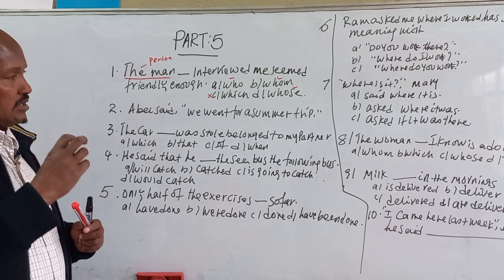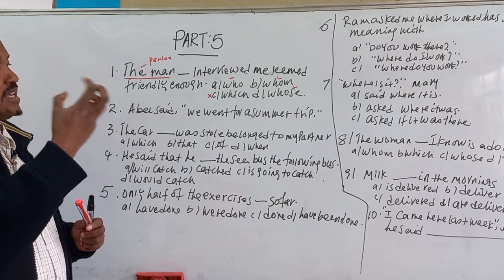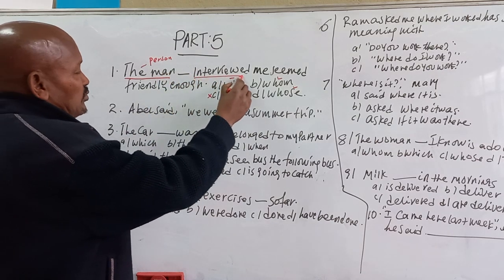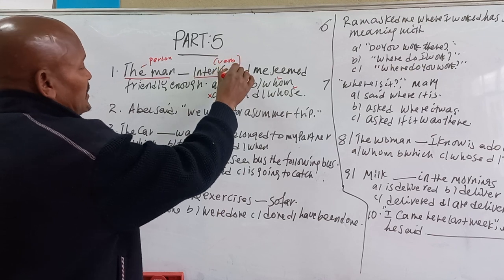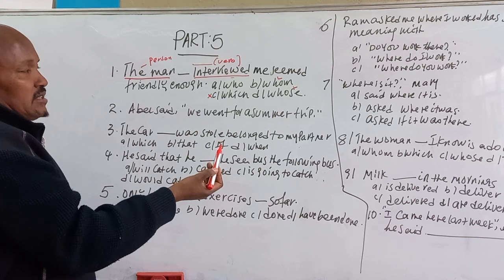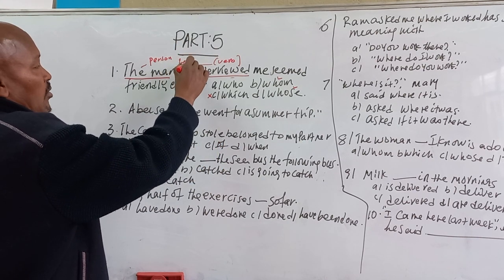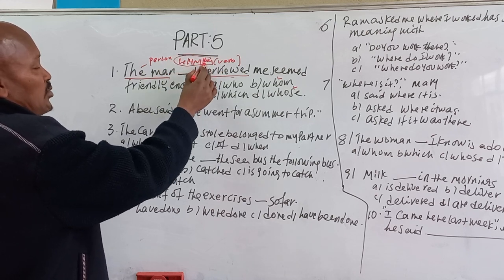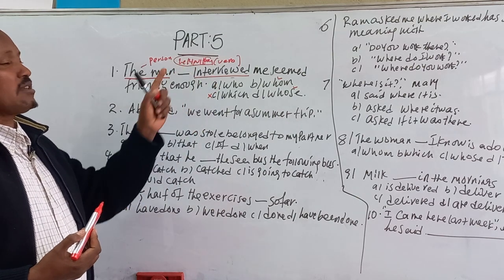So the second parameter that we use to identify the correct relative pronoun from the given alternatives is here, interviewed. What kind of part of speech is it? Interviewed is a verb. If it is a verb, there is something behind the word interviewed. That thing is the subject here. The subject may be he, or you, or they. Which relative pronoun substitutes for this subjective case?